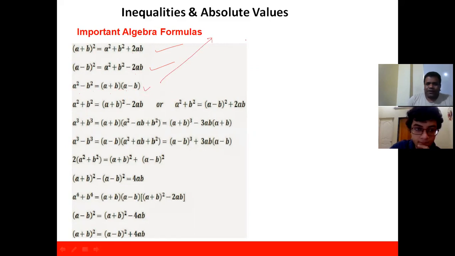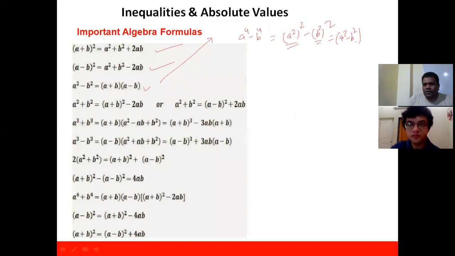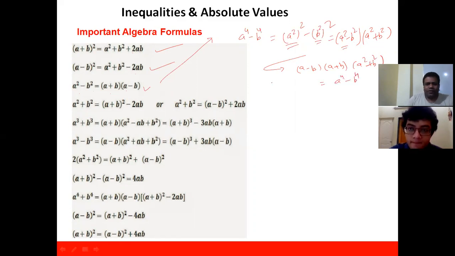The extension of this one I will write here. Let us say you have a power 4 minus b power 4. Can we write this as (a square) square minus (b square) square, right? It's like a square minus b square, so this can be written as (a square minus b square) in one bracket, (a square plus b square) in the other bracket. And we can split this further. So it's going to be (a minus b) in one bracket, (a plus b) in another bracket, and (a square plus b square) in the other bracket, right? This is nothing but a power 4 minus b power 4. I just expanded this one for the higher one.